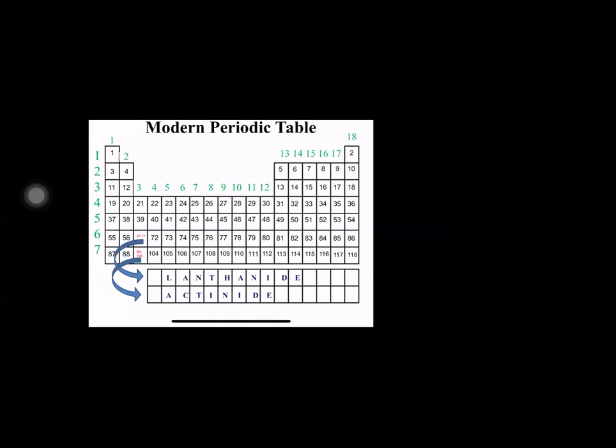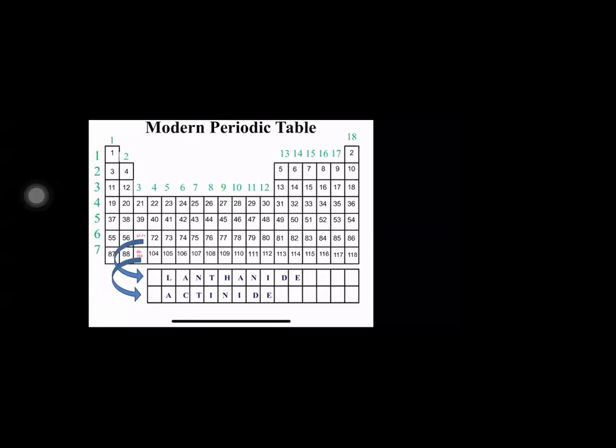Do a quick recap: 7 periods, 18 groups, and 2 additional rows at the bottom of the periodic table, called the lanthanide and actinide series. This is how our modern periodic table looks.